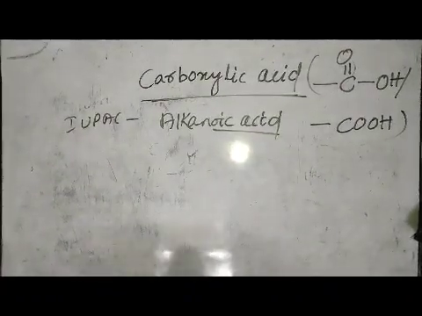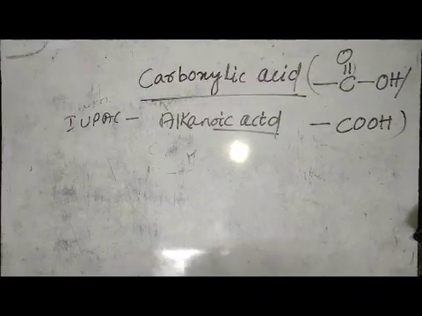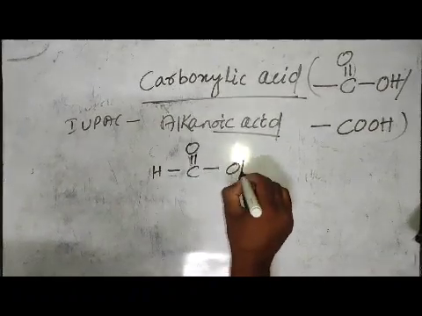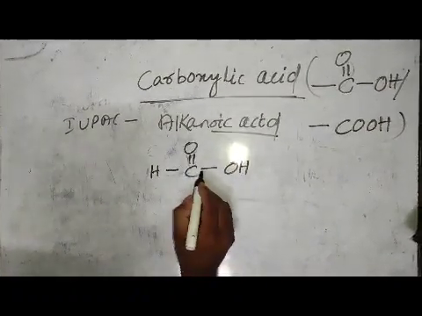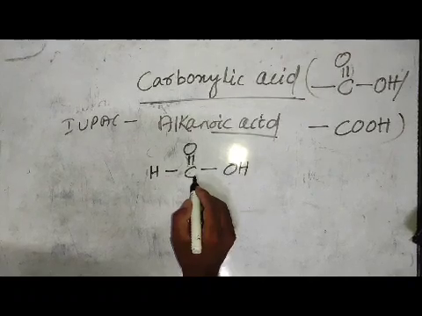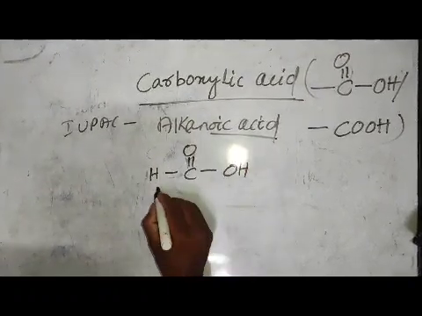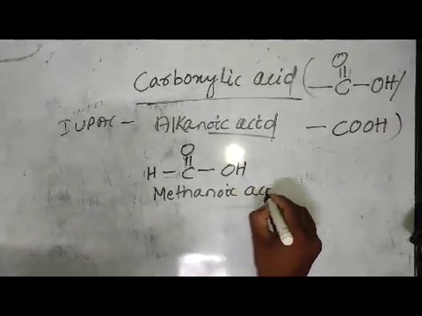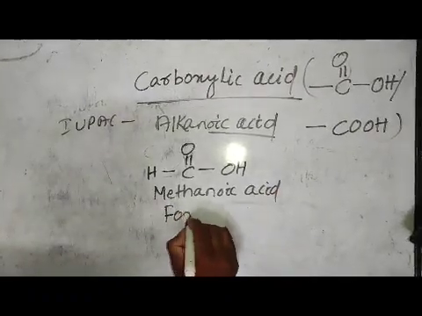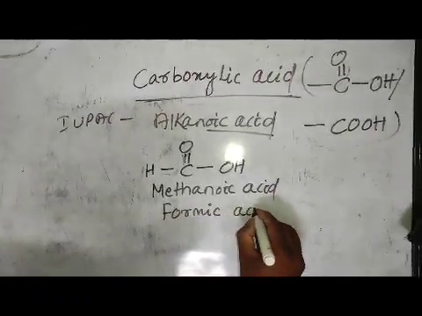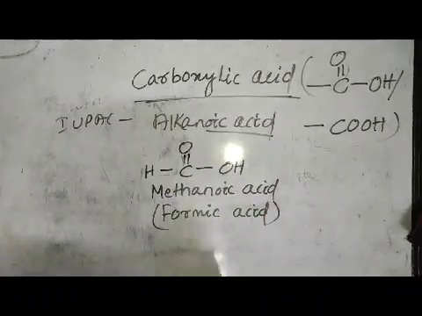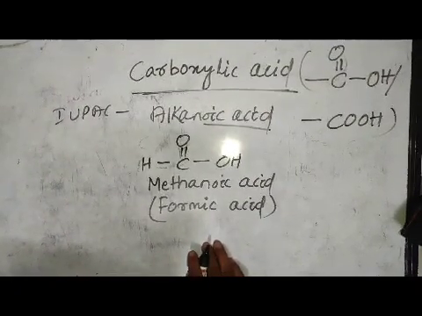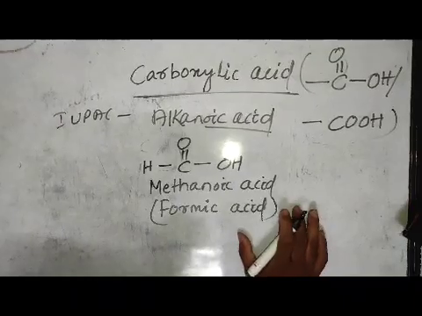Then I will clarify for you. This member is present like H bond C double bond O bond OH. Here the number of carbon atoms is 1, so the prefix is meth. So alkanoic acid, the molecule name is methanoic acid. And the common name of this molecule is formic acid. Okay. You know, in ant sting and bee sting, this molecule is present.